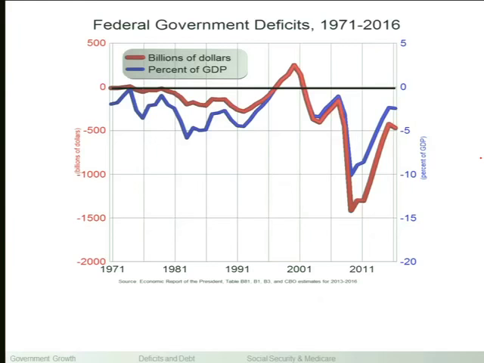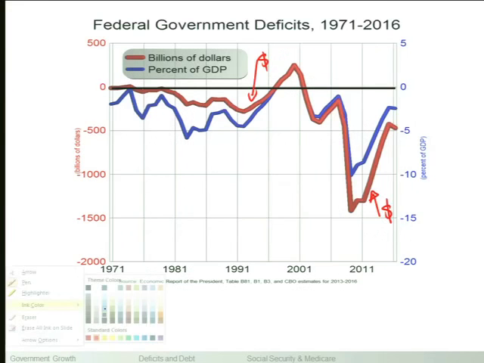There we go. Okay, which one is which? The red line is dollars. So here, this is dollars, and then down at the bottom, this is dollars. And then the blue line is percent. This one's percent.